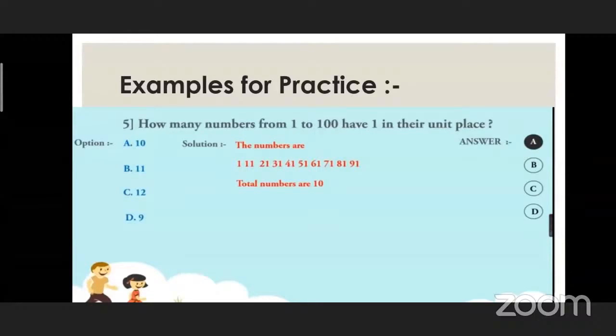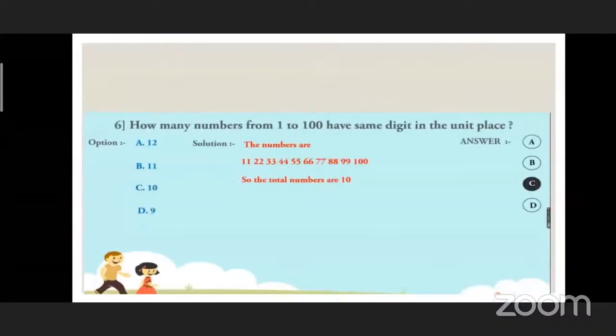Total numbers are 10. Yes. In this, we are learning the subtopic, that is questions based on numbers from 1 to 100. This is our topic. Yes. Let's see another question.